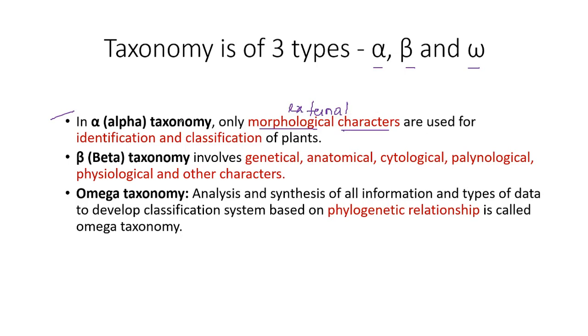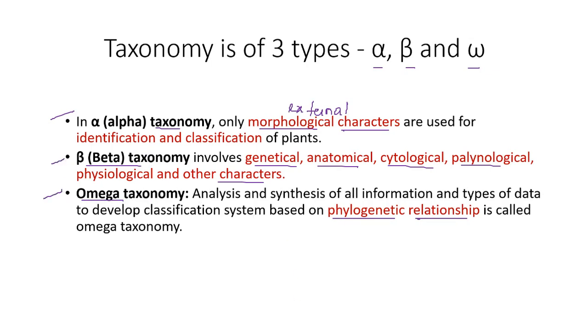Beta taxonomy includes genetical, anatomical, cytological, paleontological, physiological and other characteristics, so both internal and external characteristics are included. In omega taxonomy, the classification is done on phylogenetic relationship based on evolutionary characteristics.